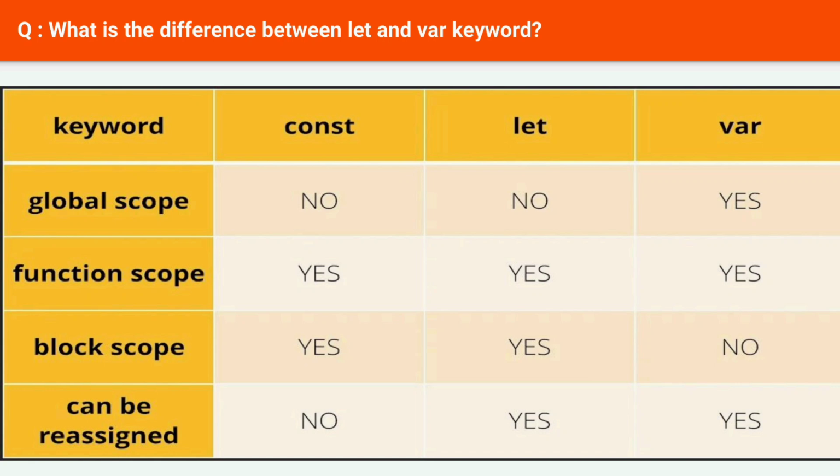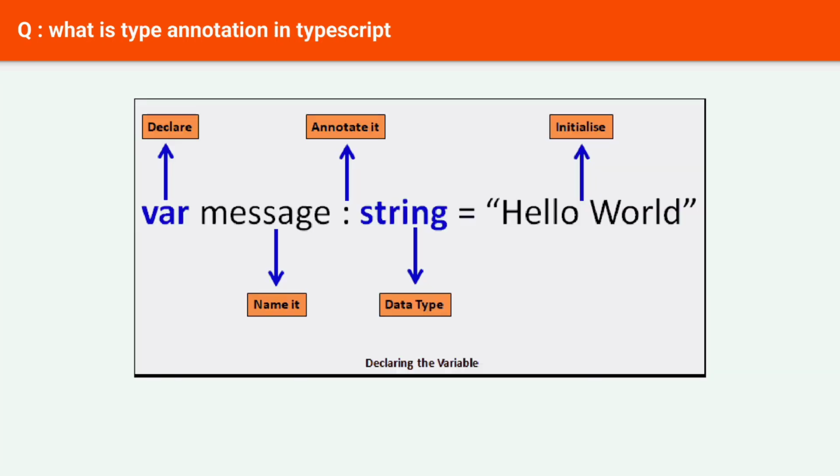The let keyword was added in ES6, the ES 2015 version of JavaScript. It is limited to block scope. It can be declared globally but cannot be accessed globally. A variable declared with the let keyword can be updated but not redeclared. It is not hoisted.